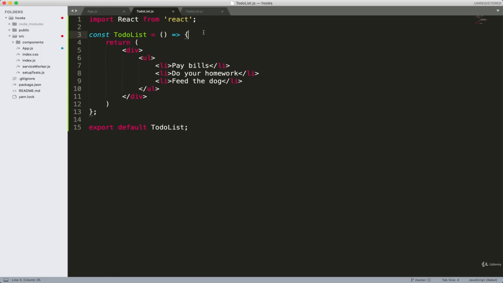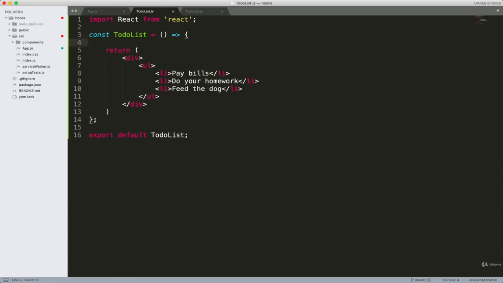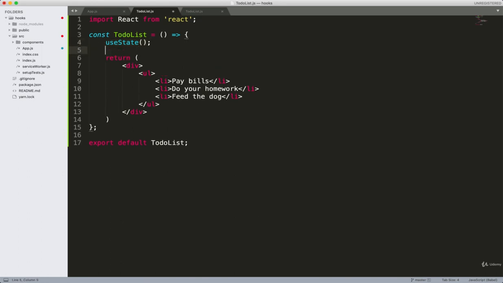Okay. So normally, in order to use state inside of a component, we have to use a class component, but with React hooks, like I've told you before, we can now use state inside of a functional component as well. And we can do that by using a hook called useState. The useState hook is a function, and it's going to allow us to use a piece of state inside this functional component. So why don't we start off by importing that hook up at the top.